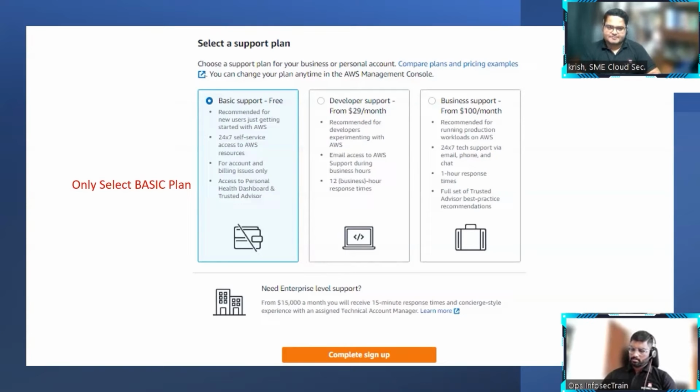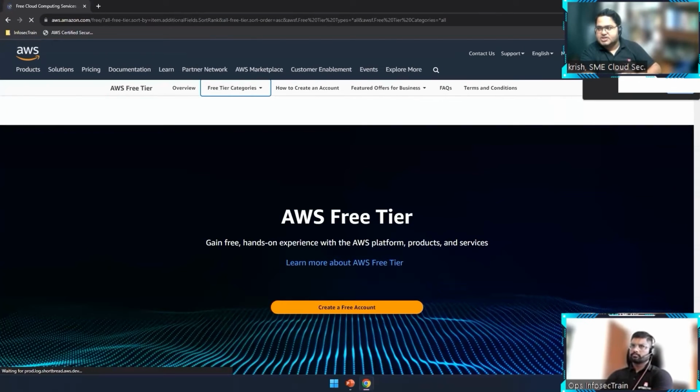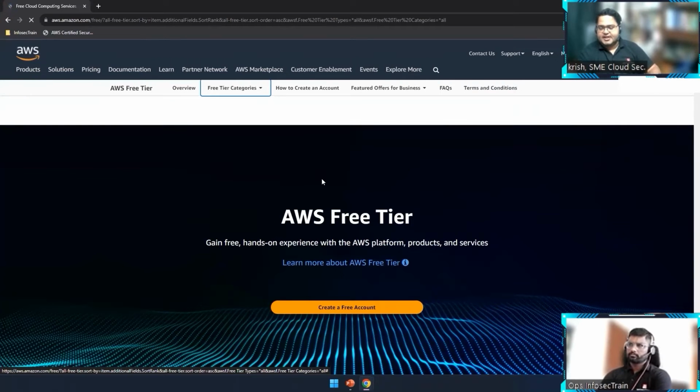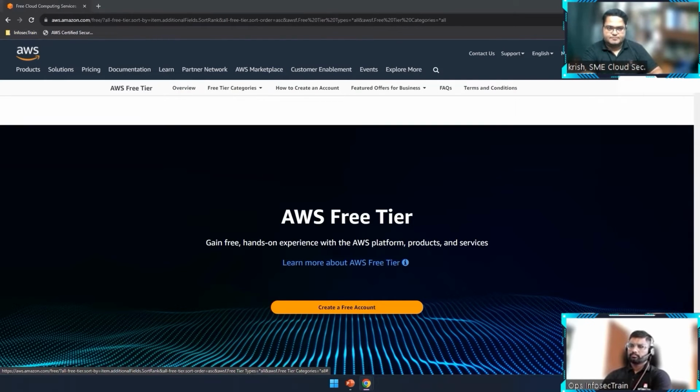Your account is created actually. Great. One more thing I want to add. When talking about this particular AWS account, many people have a confusion that, Krish, in AWS, whatever we do, they are charging us. Everything they are charging us. So in that case, how can we make sure that our AWS account is not charging me anymore? Normally AWS will charge you, right? But for people who want to test this account or learn things, there is an option called a free tier.